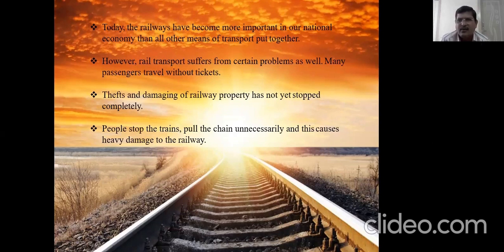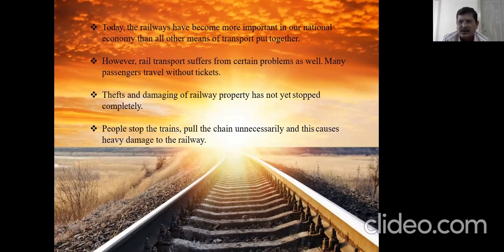They try to travel. Thefts, they try to steal things, and damaging of railway property has not yet stopped completely, like tearing of the seats, picking away some of the fittings in the bathrooms and other places, and taking away all the railway goods from the stations or the yards or the sheds.